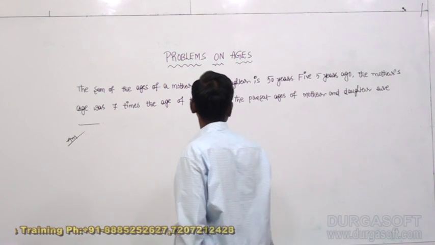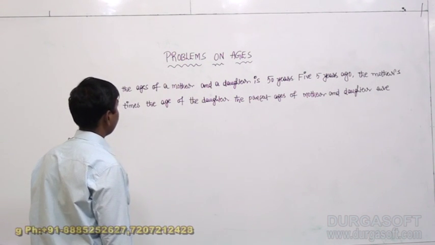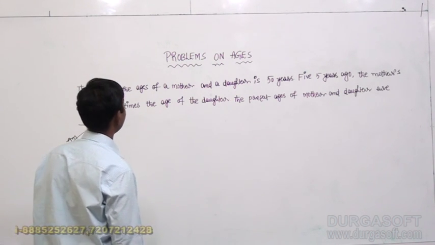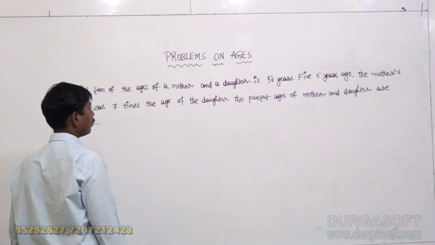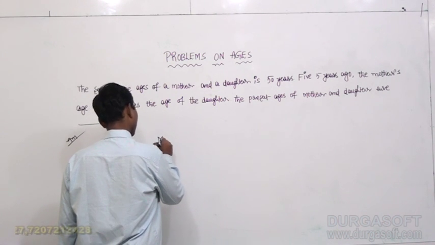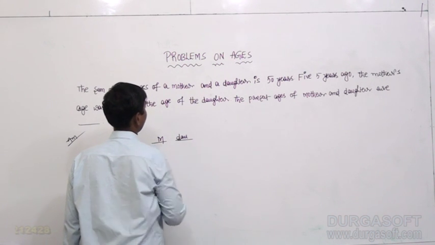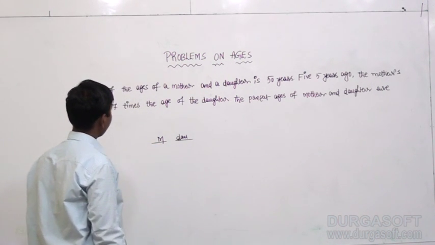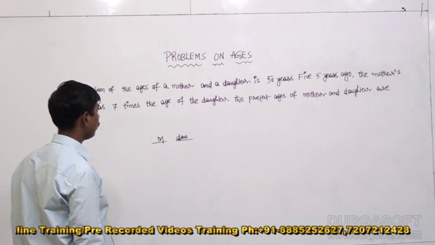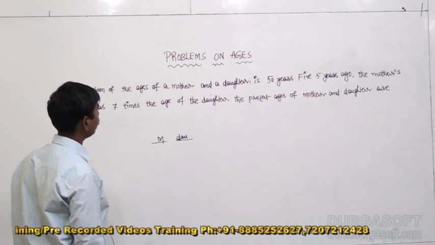Great. Five years ago, the mother's age was 7 times the age of the daughter. Okay, let's start with that. The sum of the ages of a mother and a daughter is 50 years at present. Mother, daughter. The sum of the present ages of a mother and daughter is 50 years. Five years ago, the mother's age was 7 times the age of the daughter.